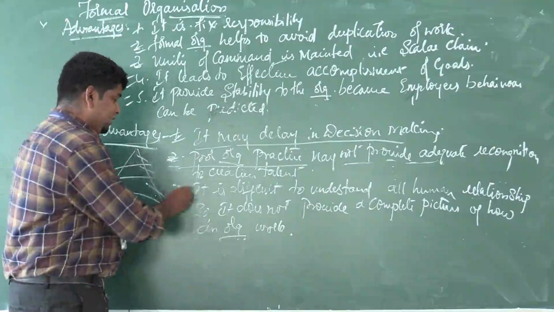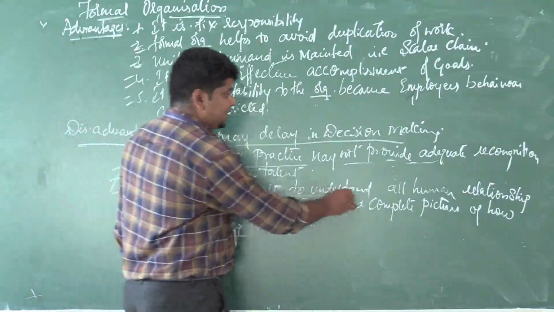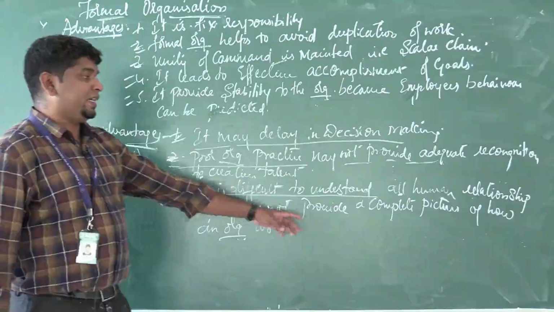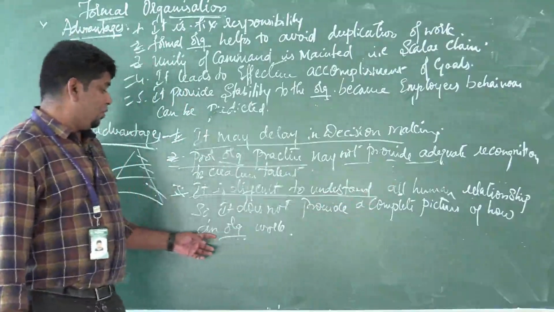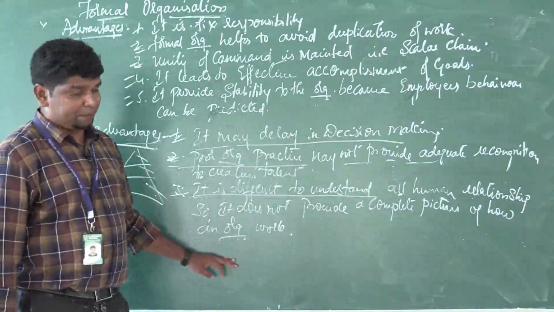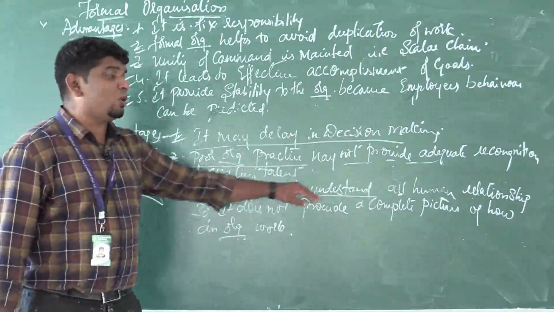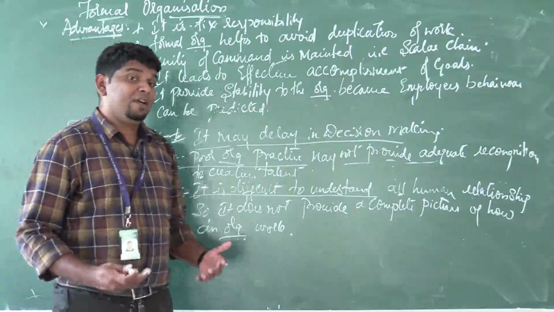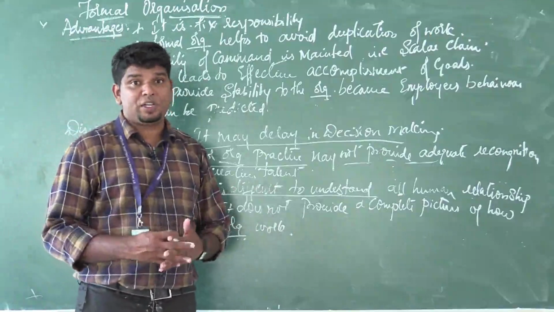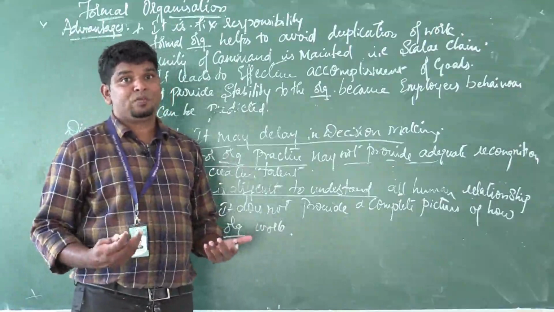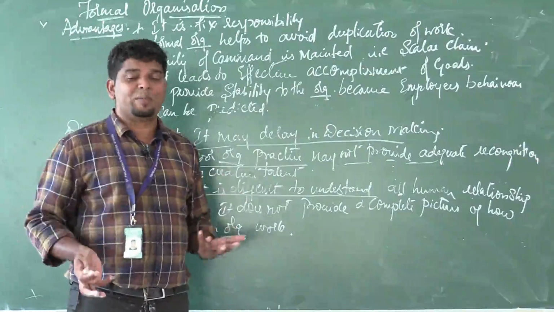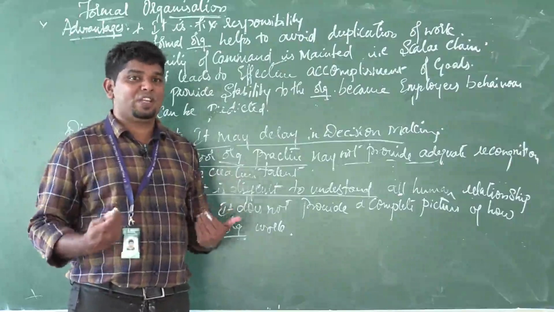Third one, it is difficult to understand all the human relationships. It does not provide the complete picture of how an organization is working. Once again, it is difficult to understand all the human relationships. Why? Because we are human beings, we also have ego, we have our selfishness, sadism, everything will be there. We are human beings.